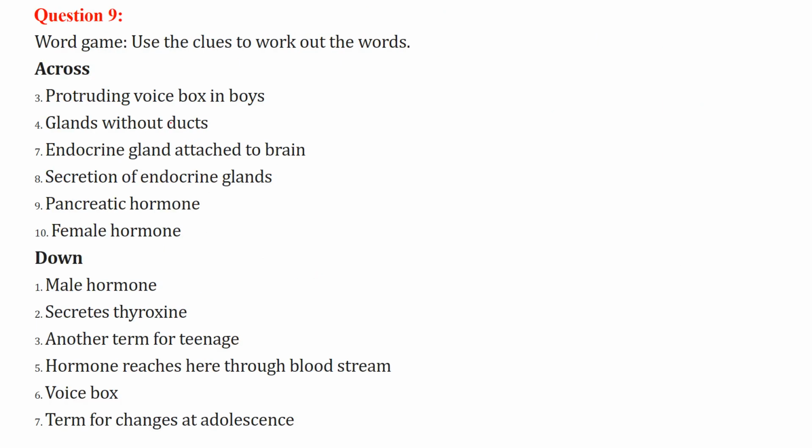Word game. So these are some word games. Protruding voice box in boys, that is larynx, right? Like this we have to fill up. So let us fill up, just read them once. Like thyroid secretes thyroxine. This we are going to fill up.